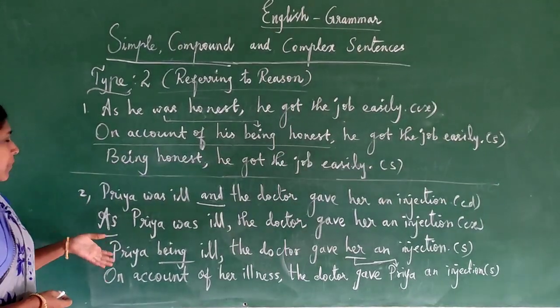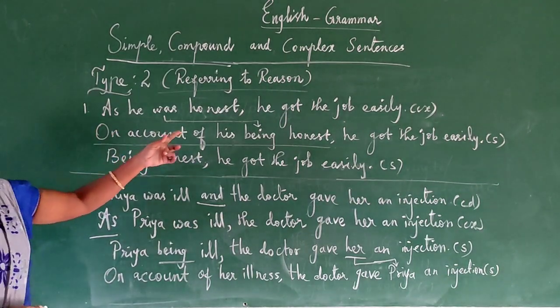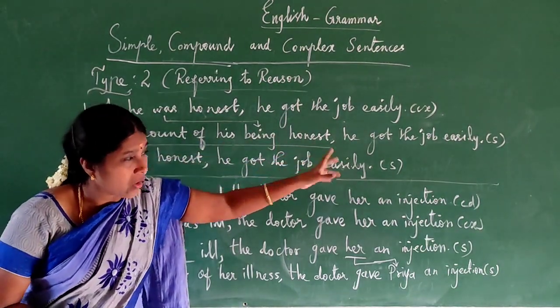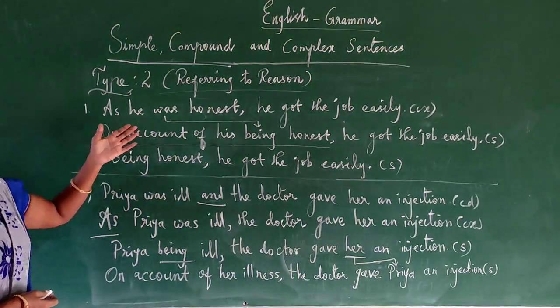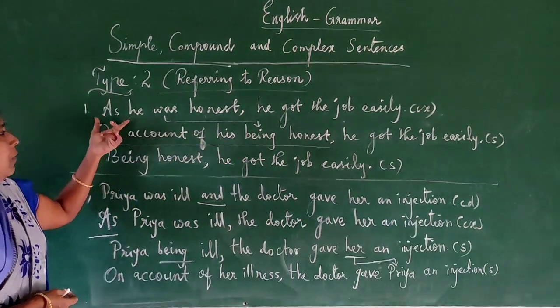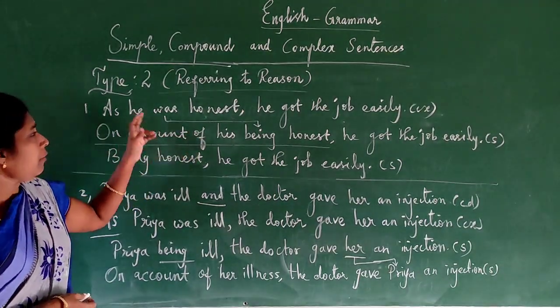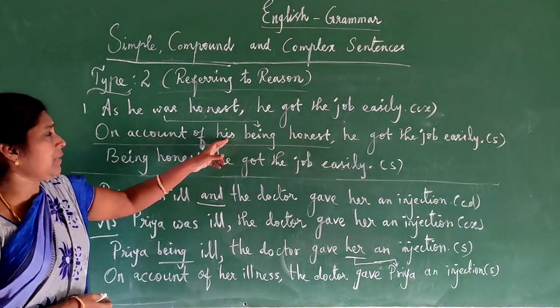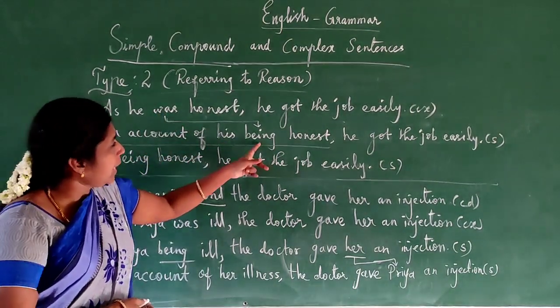Dear students, we saw this type already. We saw that on account of his honesty, he got the job easily. One more way we can write it, that is with the ing form. Write down the as type, on account of, for a simple sentence: on account of he, possessive noun his. Then instead of the be form, was, write down here being.